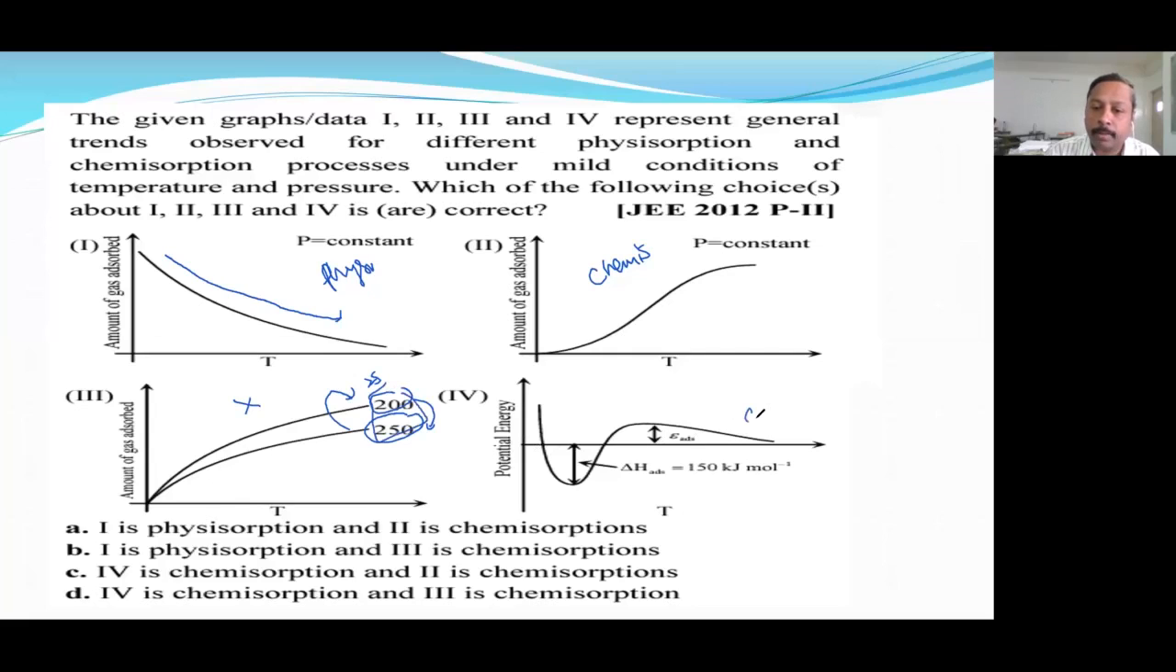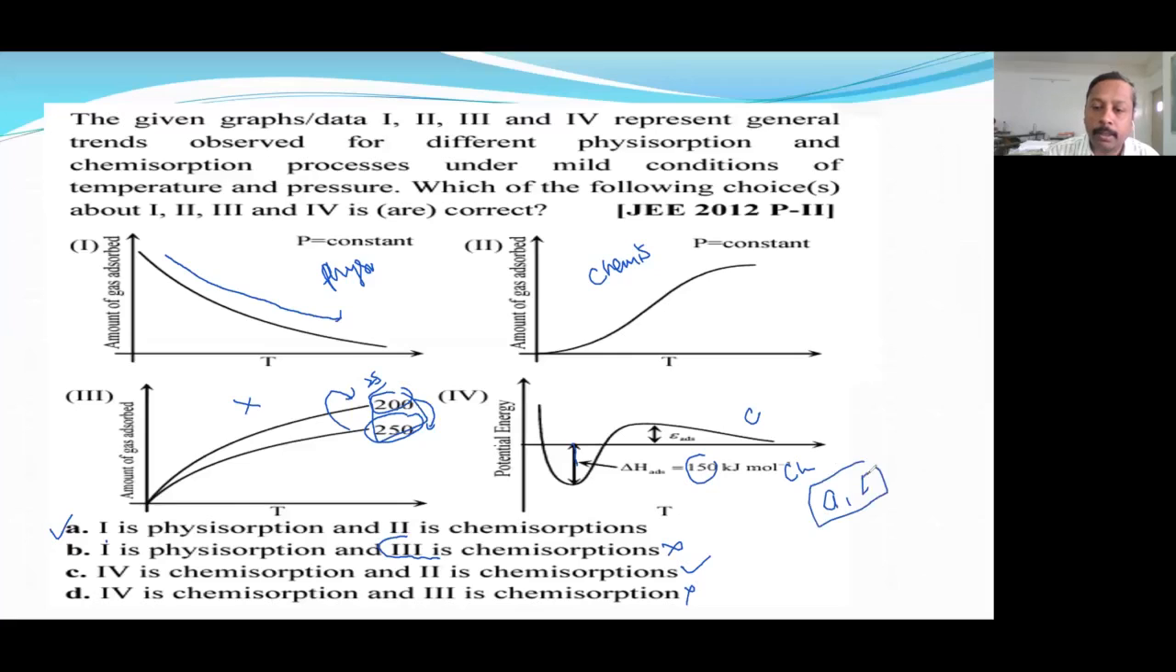And this is also for chemisorption. See, this much amount down the line means negative, above the line means positive. So that means this is also for chemisorption. Let us see. One is physisorption, two is chemisorption. Three is actually chemisorption, which is okay, but the temperature is given wrongly. That's why B is not correct. Fourth is chemisorption, second is chemisorption, correct. Third is wrong. Okay. So A comma D, A comma C are correct.